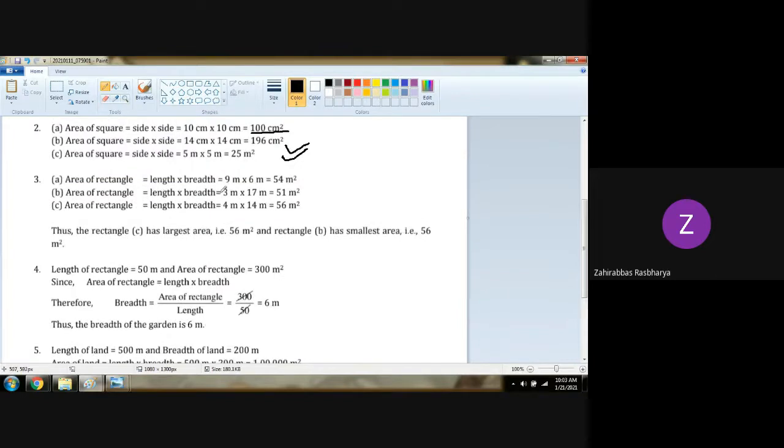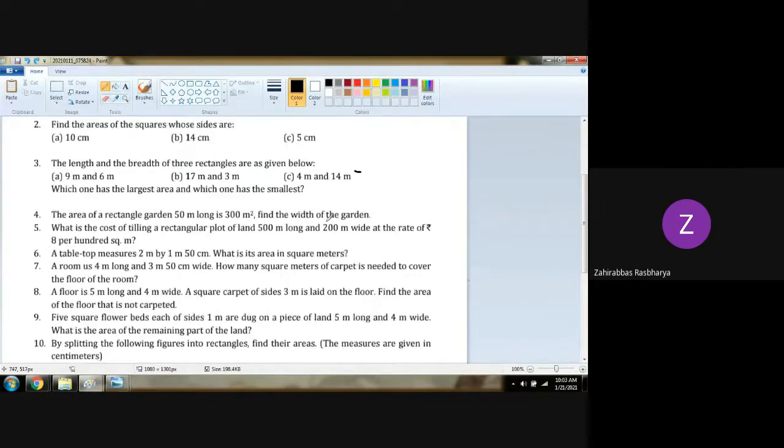Area of rectangle. First one 54 meter square. Second one 51 meter square. Third one 56 meter square. Now therefore the rectangle C has the largest area. Rectangle B has the smallest area. Are you cleared with the concept? Yes, sir. Question number 4.